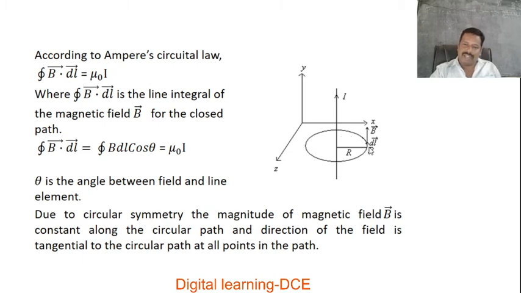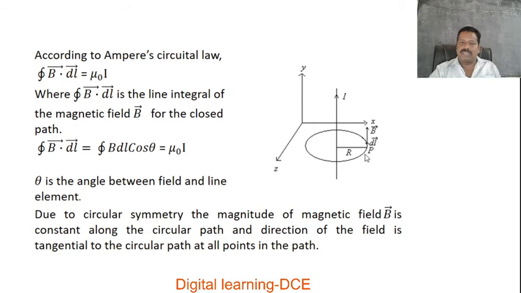Let P be a point where we have to find the magnetic field B. We consider a small length element dl along this Amperian path. We divide the Amperian path into many small pieces, and one such piece is what we call the elementary length dl. First we define the magnetic flux density for this element, and later we extend this over the complete Amperian path.